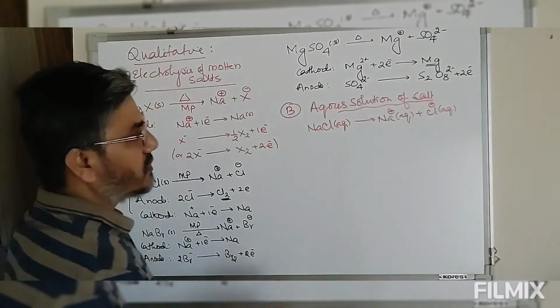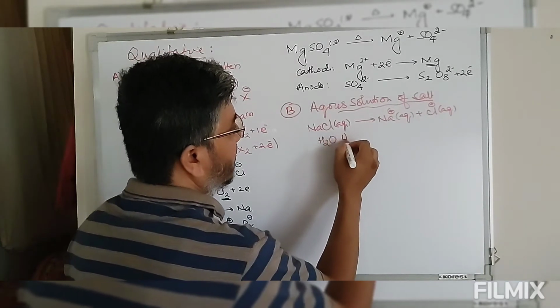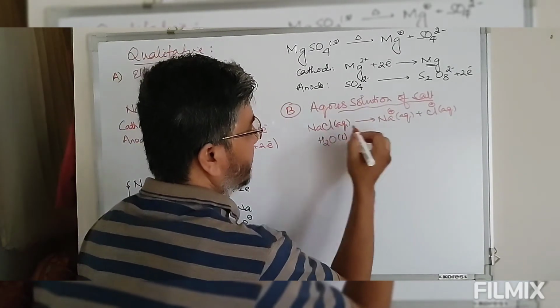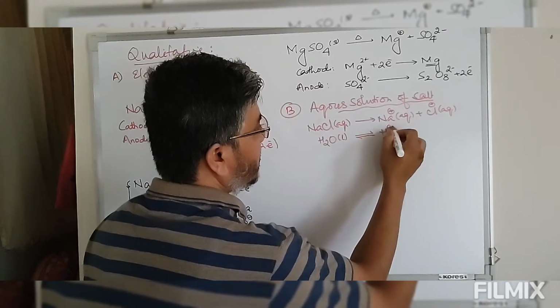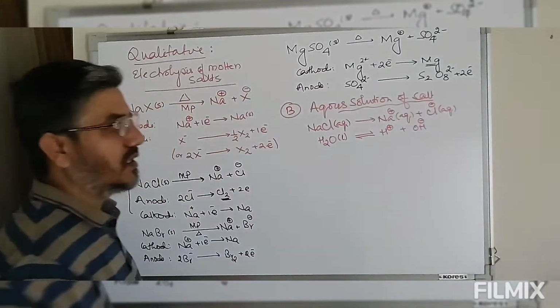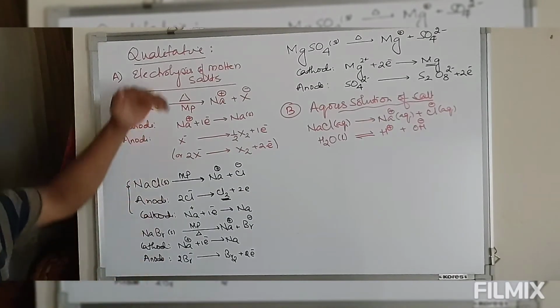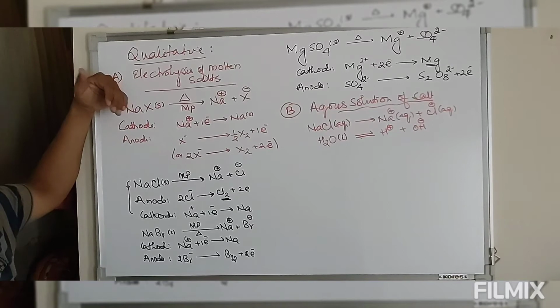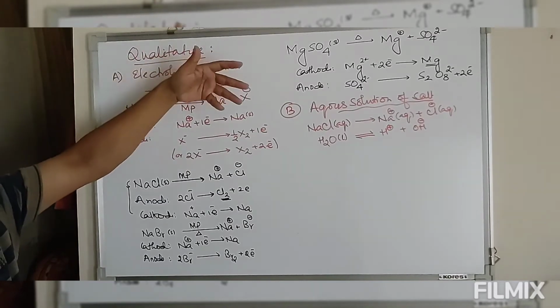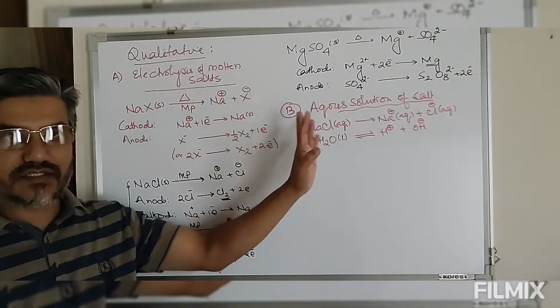Now since we are using water, water itself is a very weak electrolyte which gives you H+ ion and OH- ion. In the first case, in the molten case, there was no competition between cations and anions. There was only one cation and only one anion. So one was oxidized, the other was reduced.